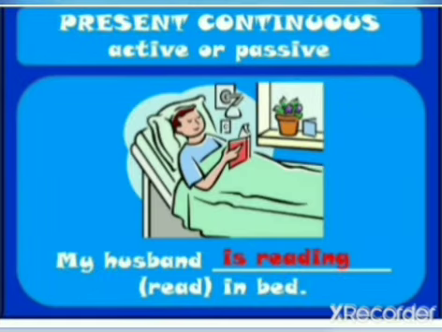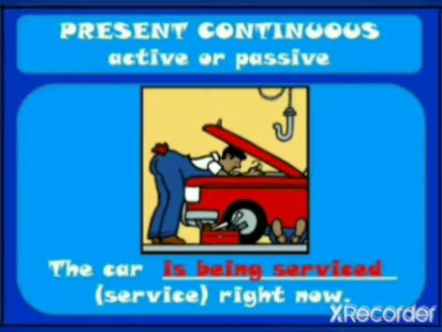Let's see one more example in the present continuous tense. My husband is reading in bed. The word here is read, so when we write it in the present continuous tense, we write it as is reading. Let's see one more example. The car is dash right now. The verb given in the bracket is serviced, so we are going to use it as is being serviced. The whole sentence is: the car is being serviced right now.